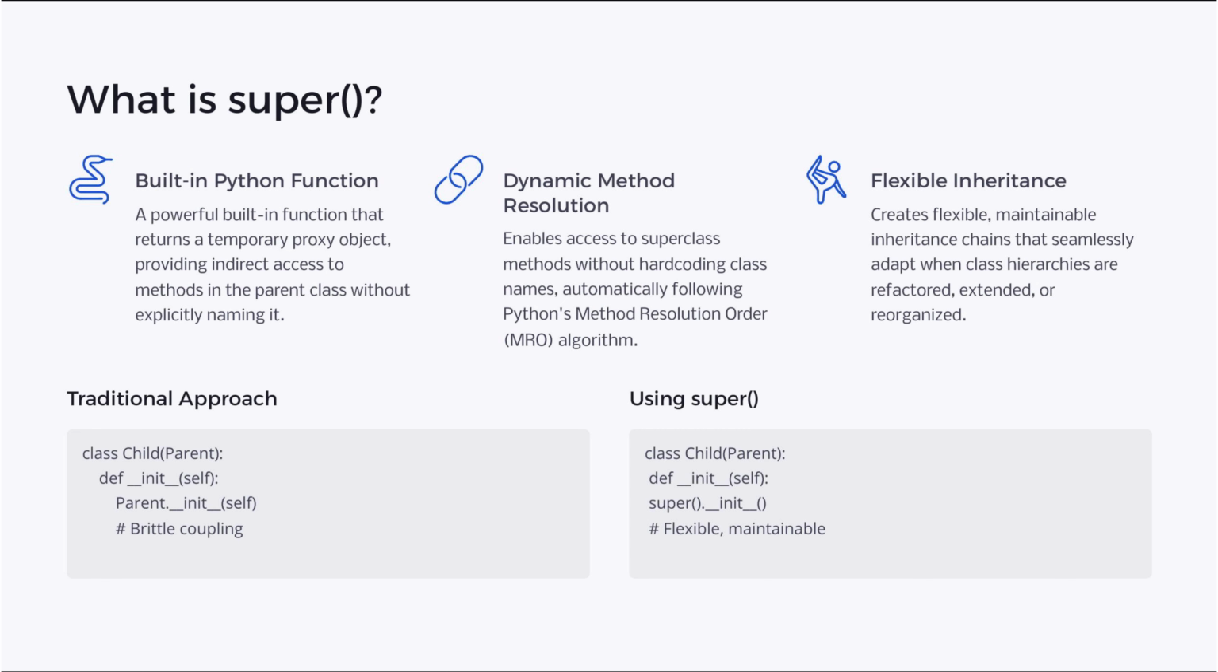The super function in Python is a built-in tool that returns a proxy object, allowing indirect access to parent class methods without explicitly naming them. It leverages Python's method resolution order for dynamic method resolution, fostering flexible and maintainable inheritance chains. This approach contrasts with traditional methods, reducing brittle coupling and enhancing code adaptability.